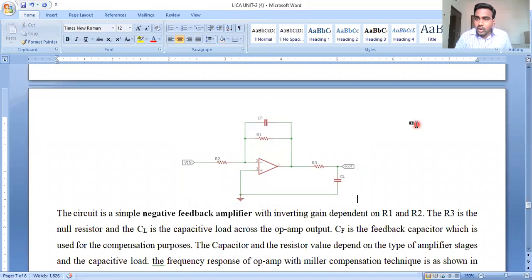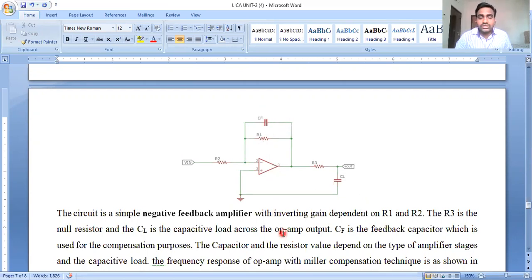That means in order to compensate the frequency response, we are connecting a capacitor in parallel to the feedback resistor internally, not at the output.